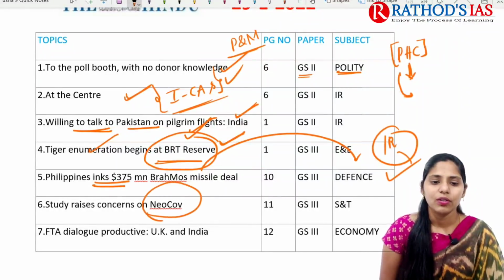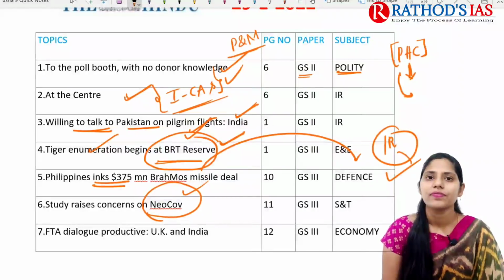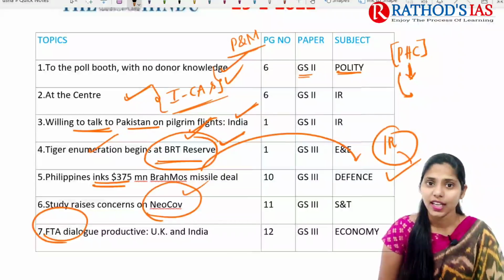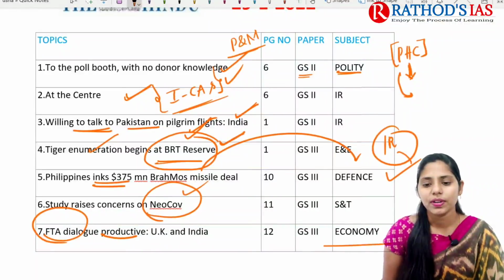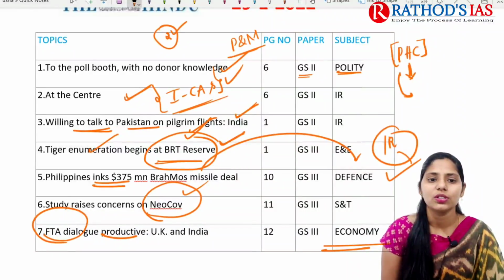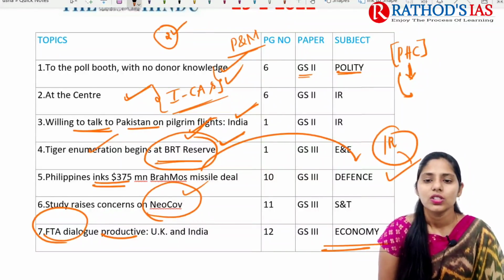And next topic, it is about Neocov. Okay, so this topic is important from your science and technology, and especially from your prelims point of view. And next topic is regarding FTA, Free Trade Agreement Dialogue Productive between India and UK. And this topic is also important from your economy. So apart from that, we are going to see 2 articles regarding vocal for local and also reservation for SCs and STs, what the Supreme Court said. So these are the topics.